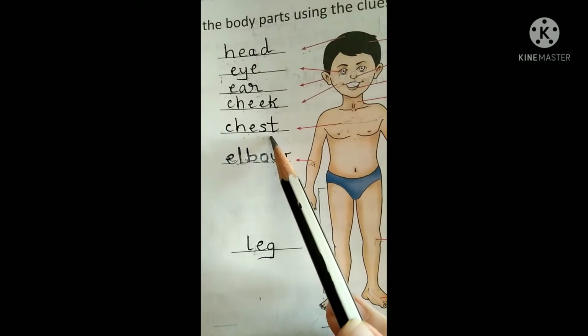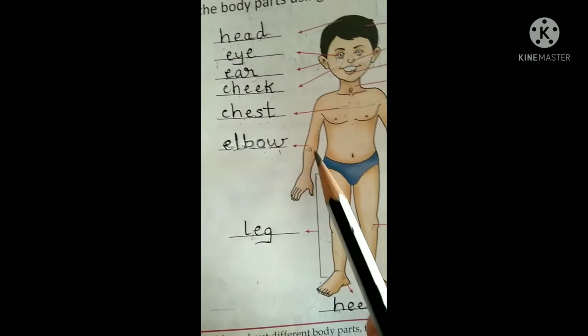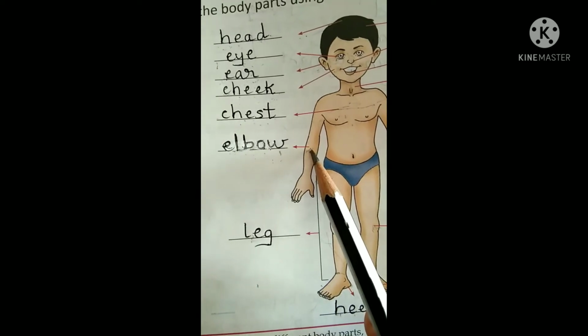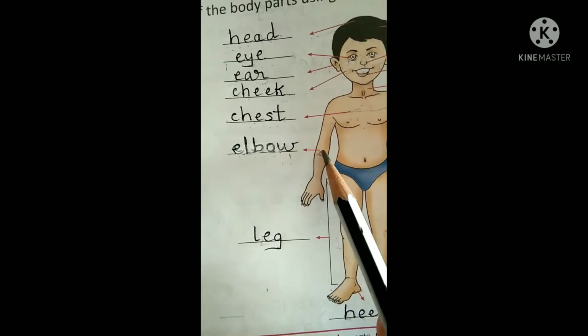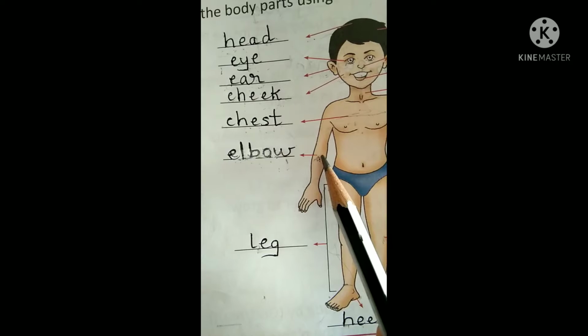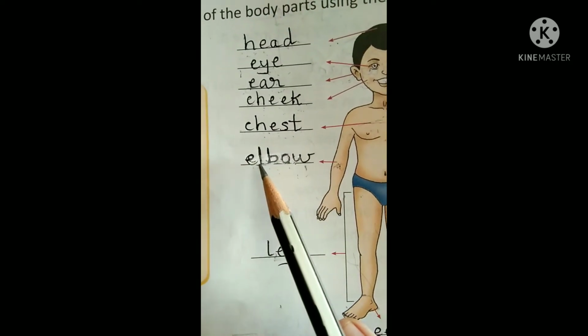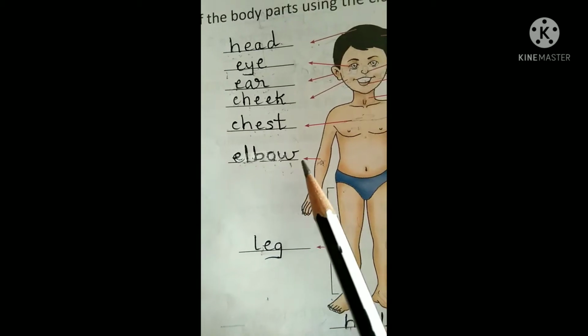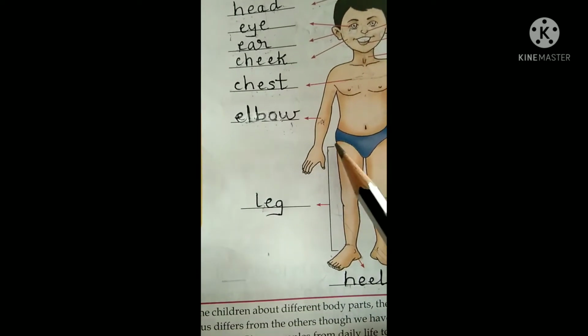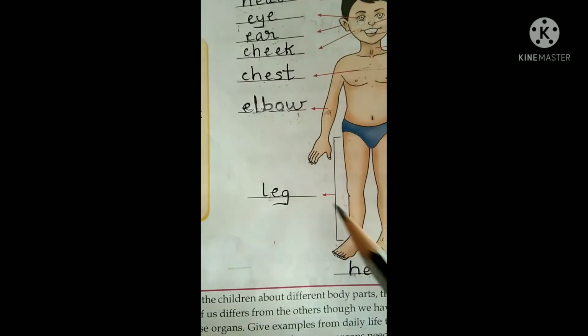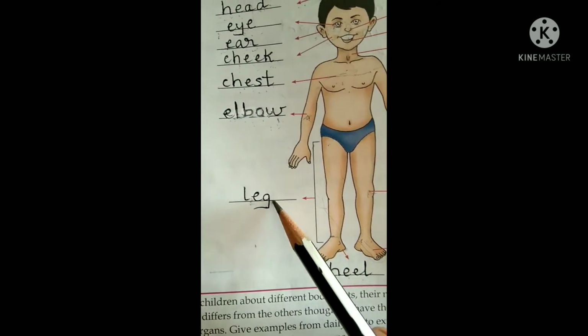Chest, chest. In the middle of your hand a joint is given, and you can bend your hand. Okay, so the back side pointed part, elbow, elbow. And from hip to foot the part is known as leg, leg.